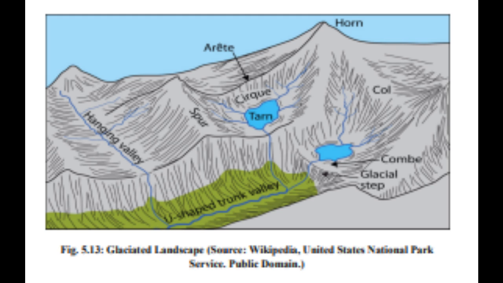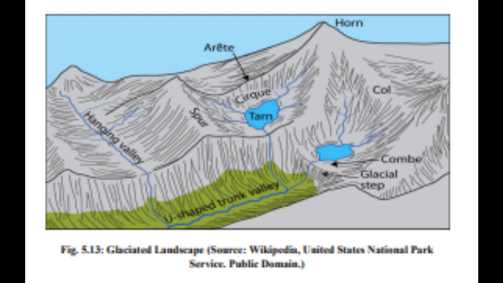Public domain. Cirque is like an armchair in shape, found in the upper part of a glacier. When a glacier starts from a peak of a mountain system, it has a very steep wall-like structure. At the bottom, it is a basin-like depression. To the front, it is like a threshold with a little higher blocking of the depressed basin. Its slope is concave. The height of the frontal part of a cirque is high due to deposition of debris. Once the glacier is melted, water gets accumulated in the cirque. This accumulated water is termed as cirque lake or tarn.